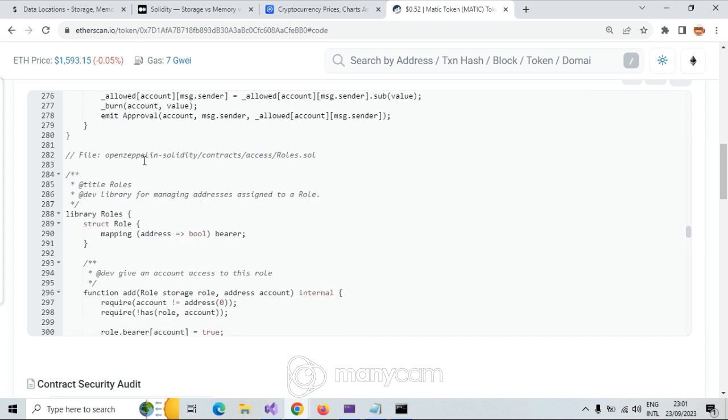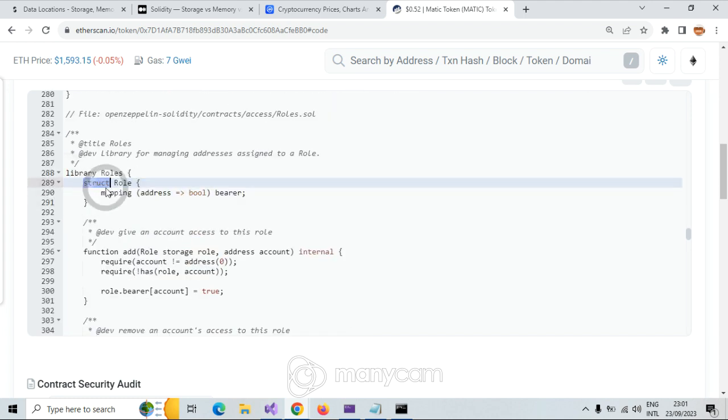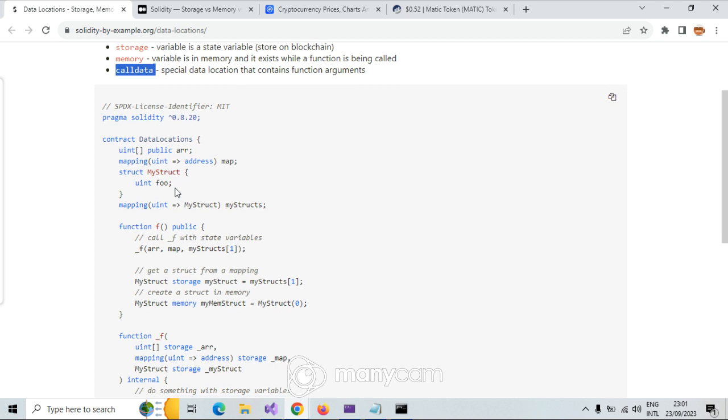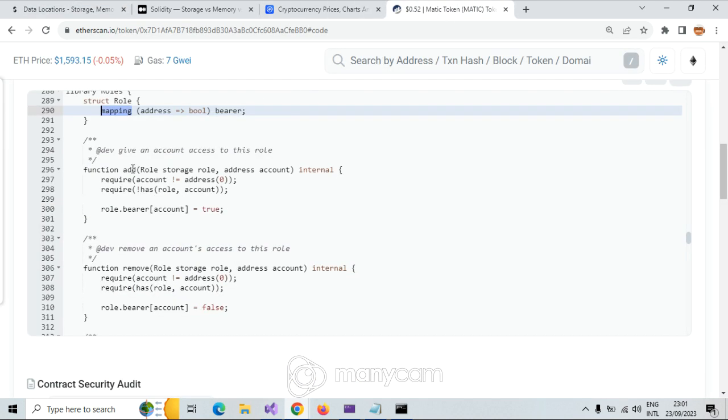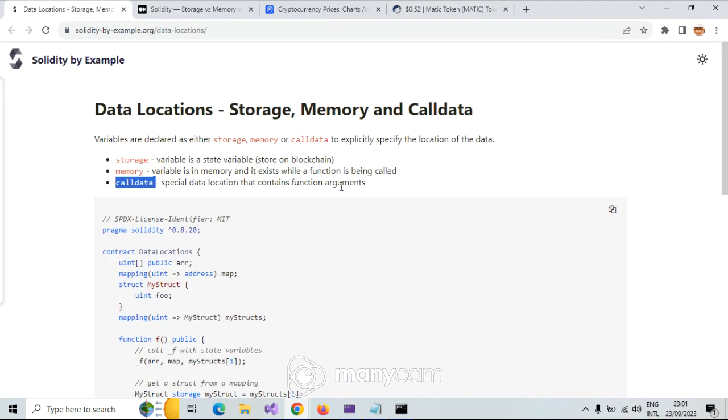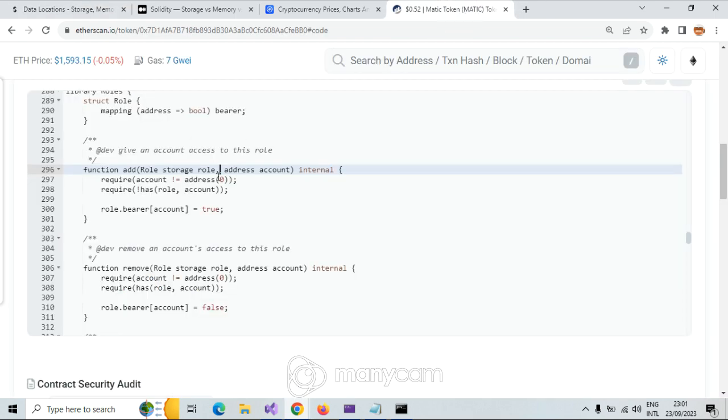Require allowed mapping here. Look at this struct, and in that struct we have a mapping. Let me come here: function add role, here role is a storage role. Only a storage role here. You see that, because you can pass that in a function argument. And here remove the role.